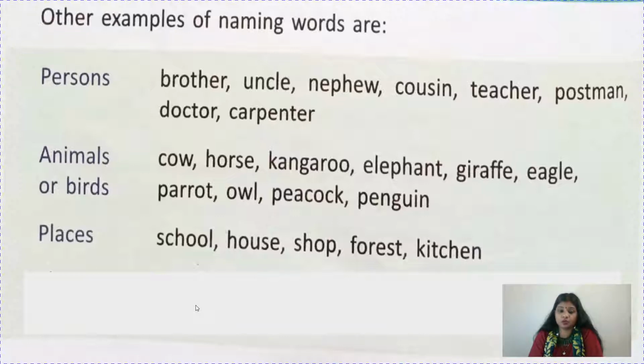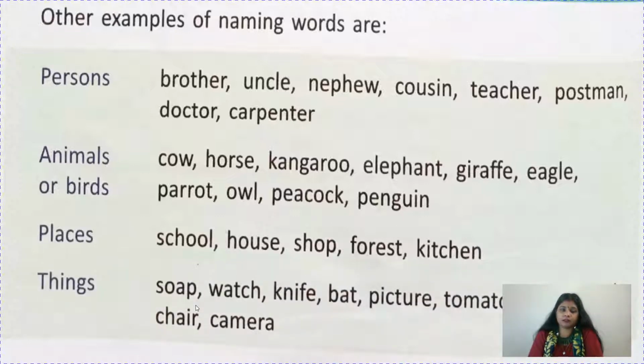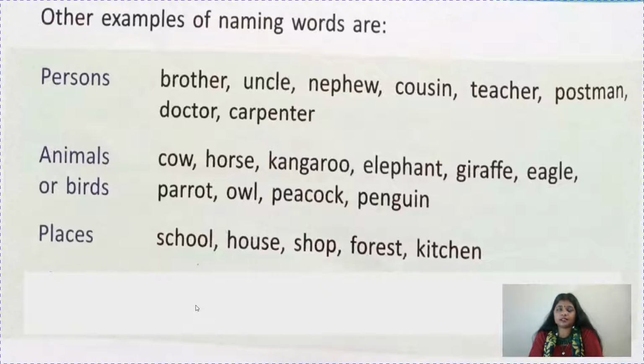Now places: school, house, shop, forest, kitchen. Suppose the question is asked, what is the name of your school? You can say Jeevas CMI Central School. So it is a proper name. Where is your house? My house is in Aluva. So Aluva is a proper name. Fine. What is the name of the shop? You can give any proper name to the shop.